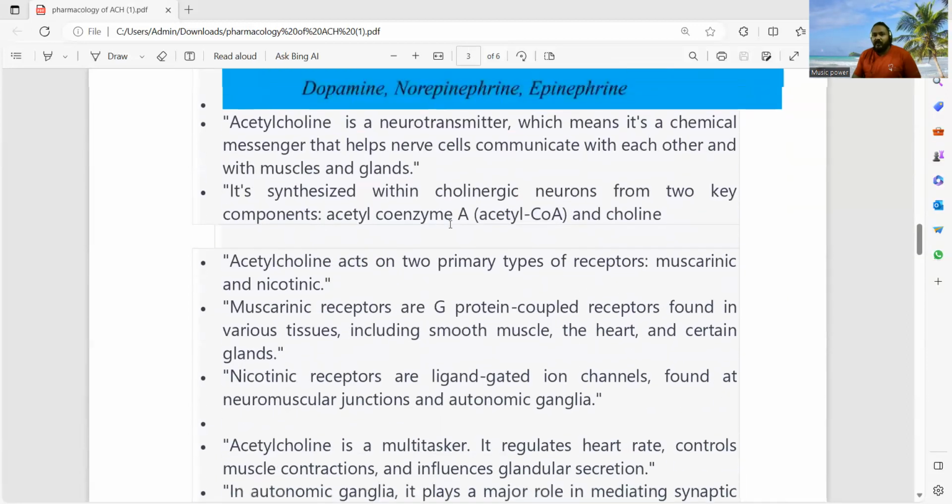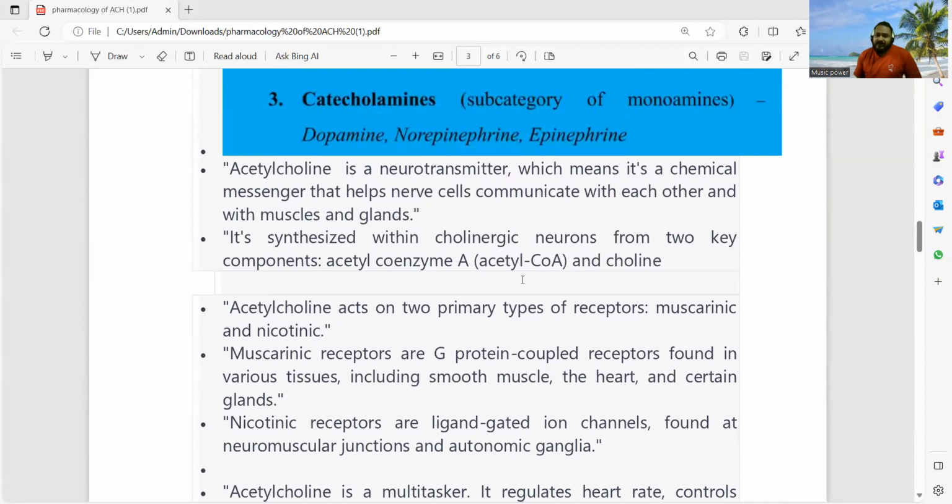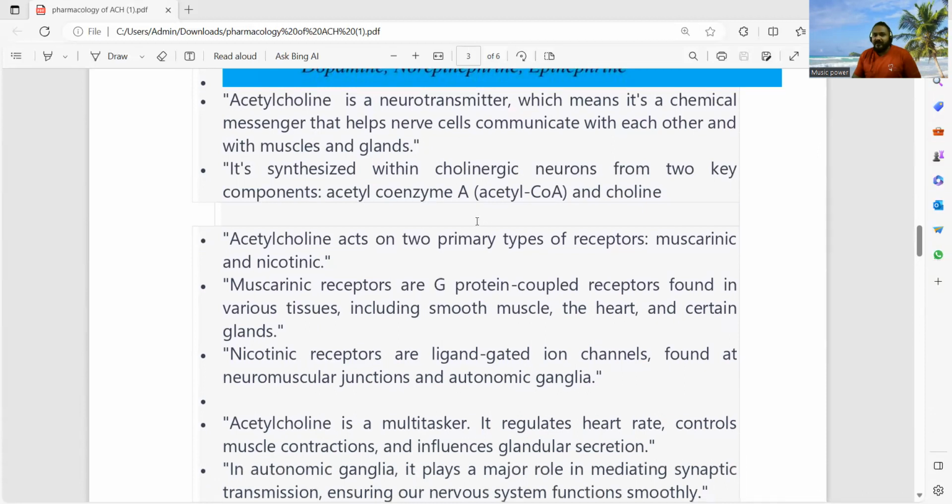Now we move to acetylcholine. Acetylcholine is an excitatory neurotransmitter. It means it's a chemical messenger that helps nerves to communicate with each other and with muscles and glands. It is synthesized within the cholinergic neurons from two key components, acetyl coenzyme A and choline. Acetylcholine acts on two primary types of receptor, muscarinic and nicotinic.